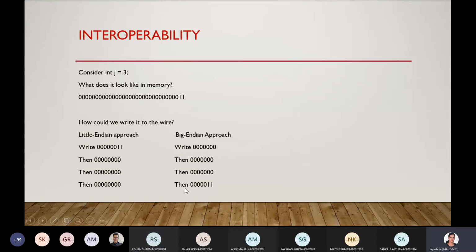So what does middleware do? What middleware does is convert this. This is the original data.